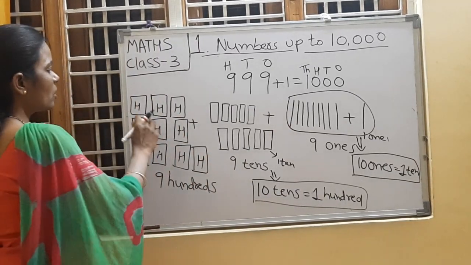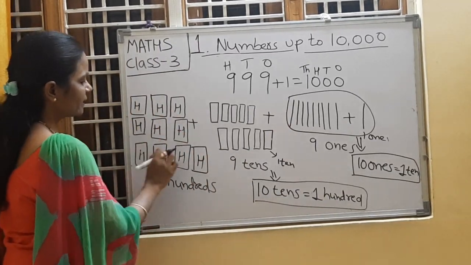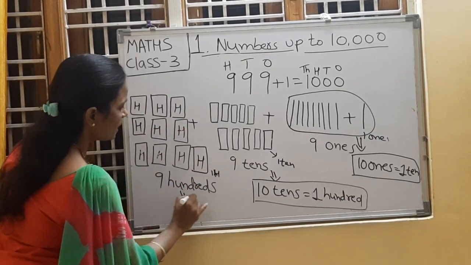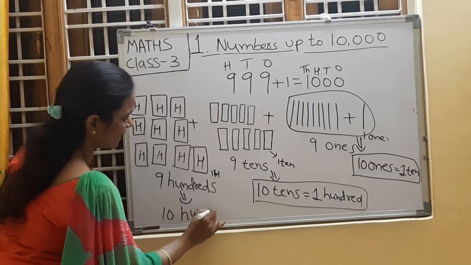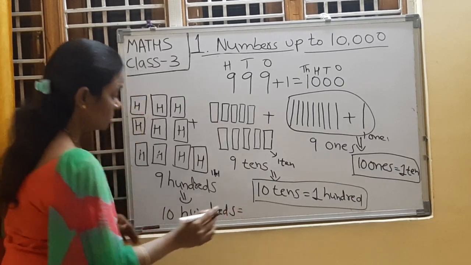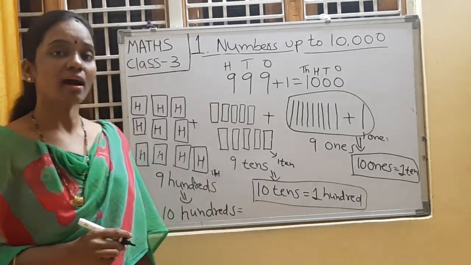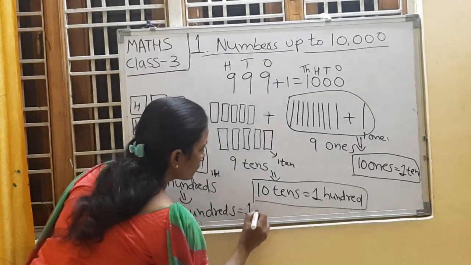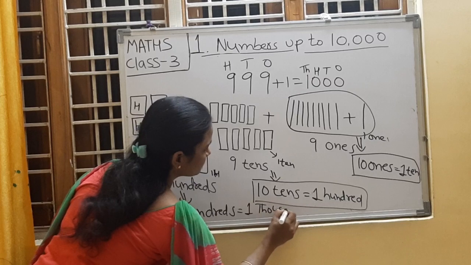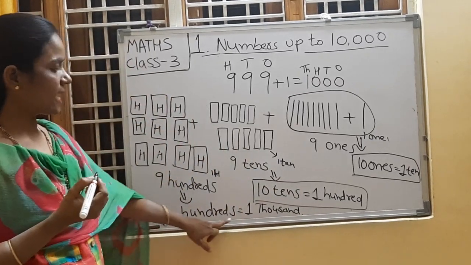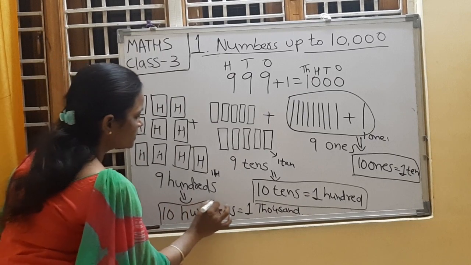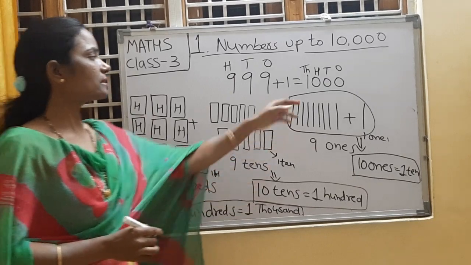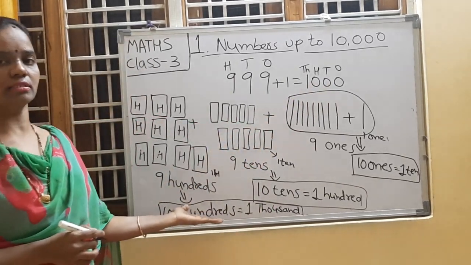Right? And now how many hundreds are there? 1, 2, 3, 4, 5, 6, 7, 8, 9, 10. So this is 100. Total now we have 10 hundreds. Right, children? We have 10 hundreds now. 10 hundreds means how much, children? 1000. 10 hundreds means 1000. Understood, children? In this way we will represent 1000 using blocks.